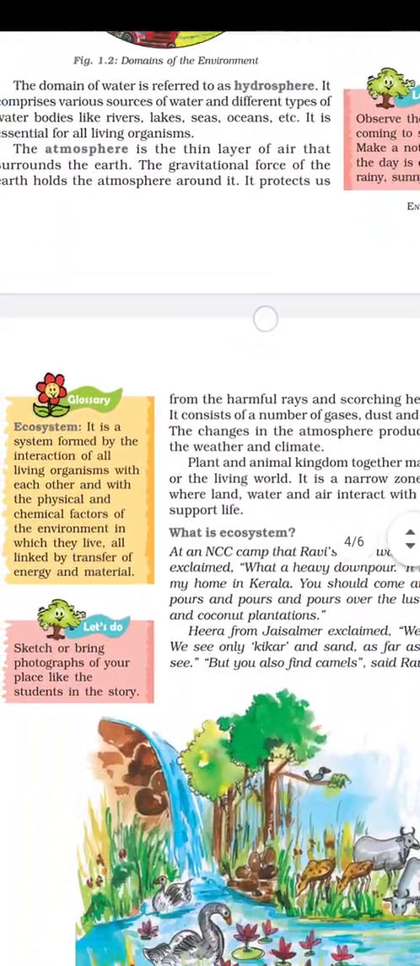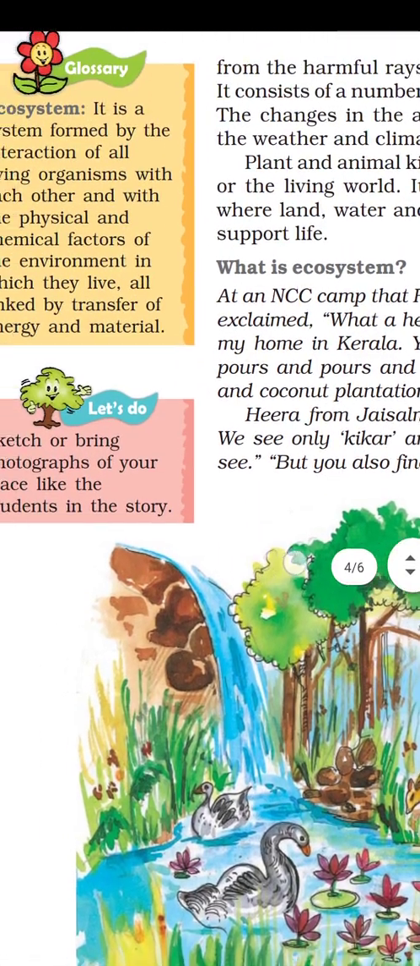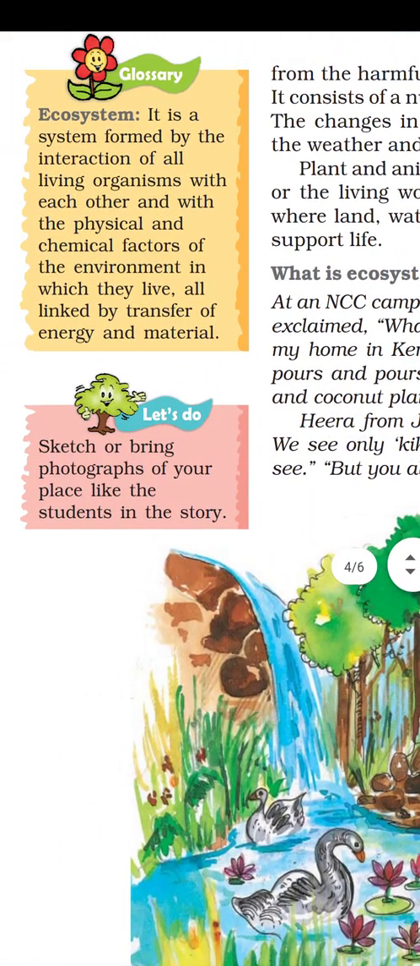Now, in today's class, we are discussing what an ecosystem is. In the glossary it is given clearly, see children: it is a system formed by the interaction of all living organisms with each other and with the physical and chemical factors of the environment in which they live. They are all linked by transfer of energy and material. As I told you earlier, we, human beings, plants and animals, are a part of the ecosystem. We depend on one another.